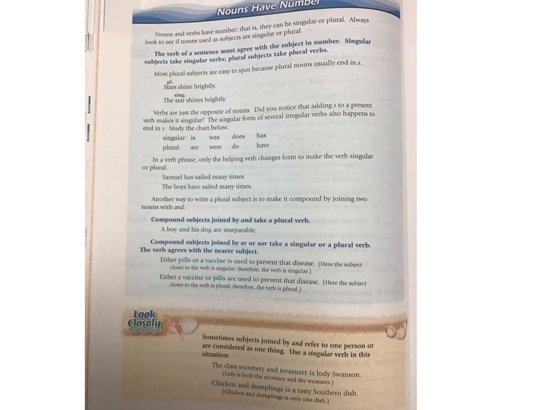When you have two different noun subjects joined by the word and, you're going to use a verb that doesn't end in S because that makes it plural.